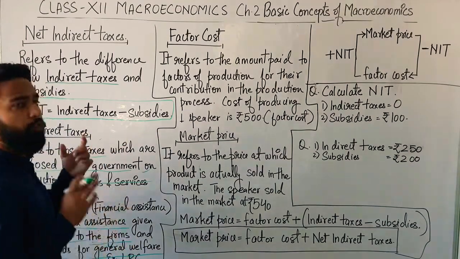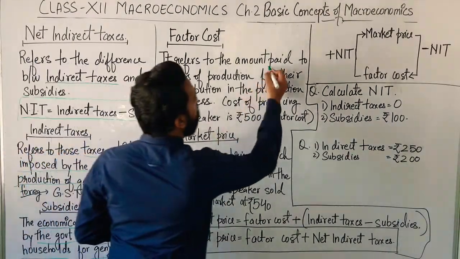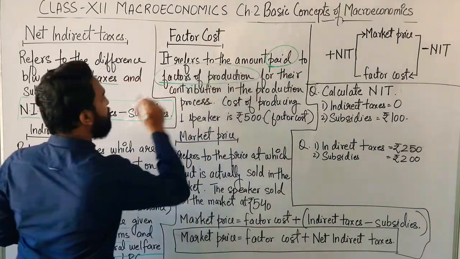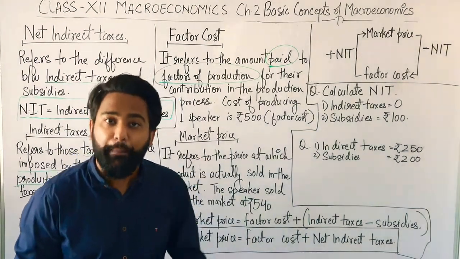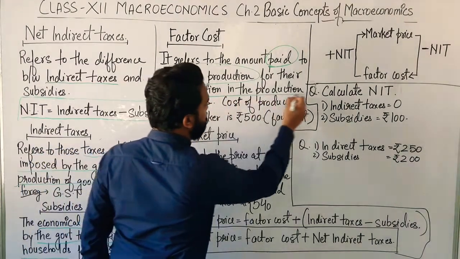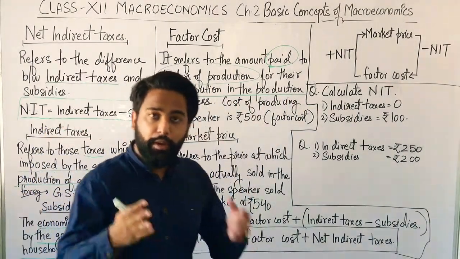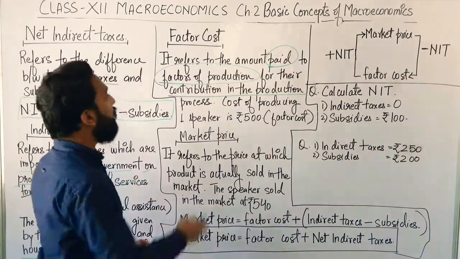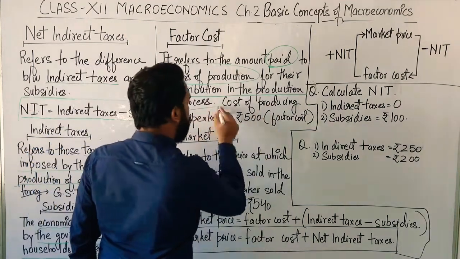Now, factor cost. What is factor cost? It refers to the amount paid to factors of production. What are factors of production? Land, labor, capital, entrepreneur, for their contribution in the production. They all work together for the process of production.